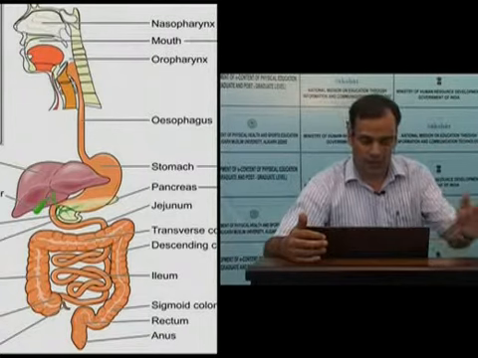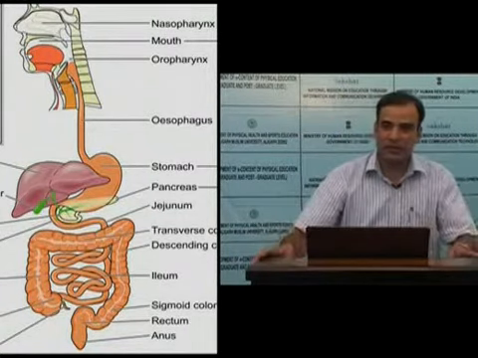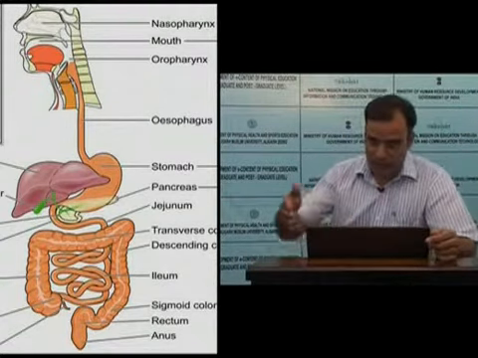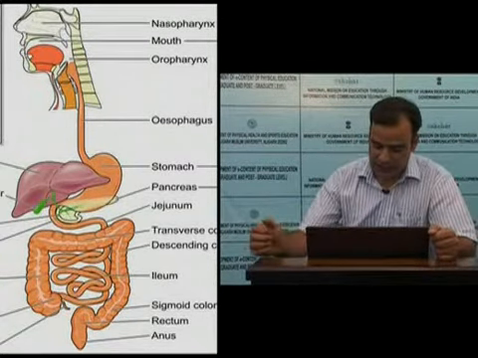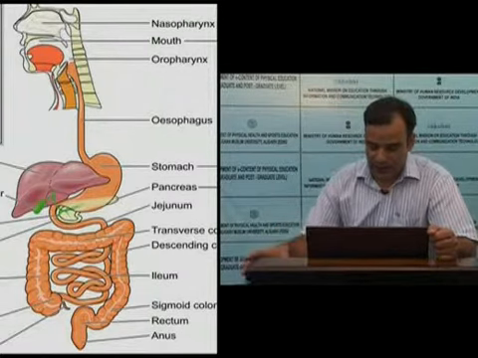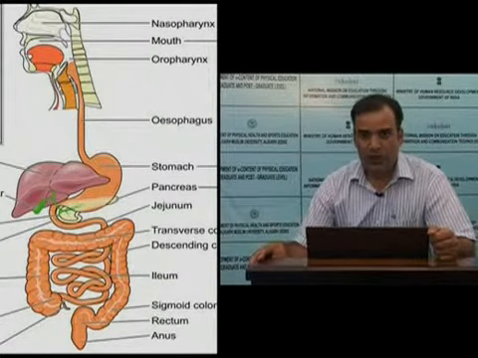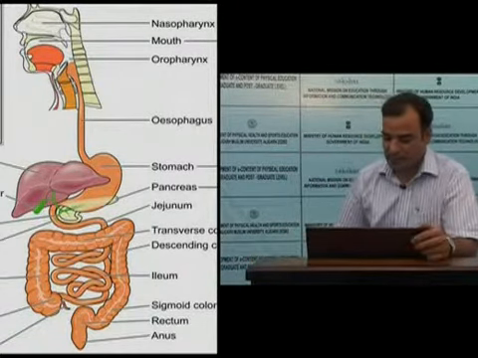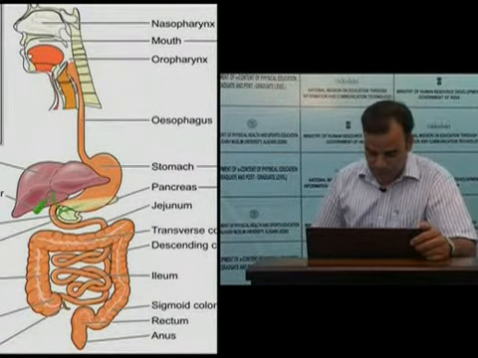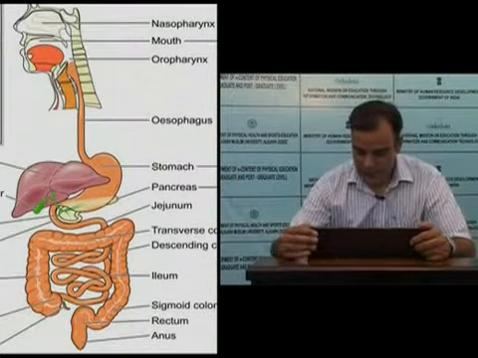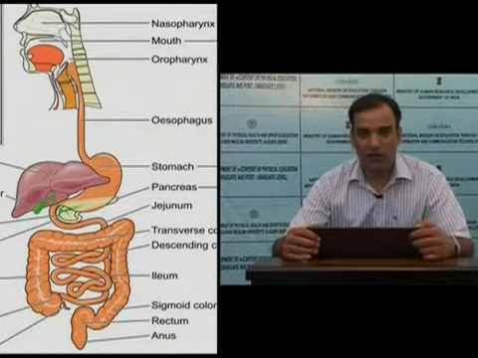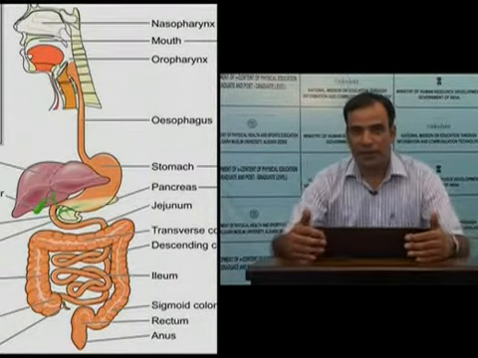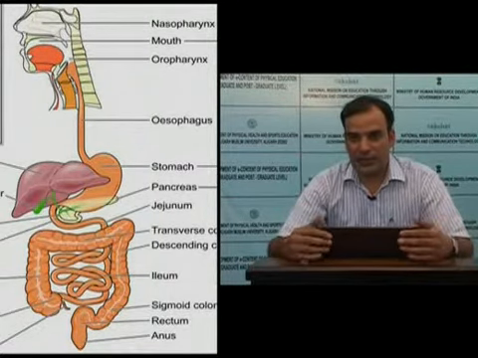Mucus is not a digestive secretion. Here we will be discussing the digestive secretions only. So in the mouth, first there will be saliva, which comes from the salivary glands. In the stomach, there are two types of secretions. One is acid and the second is pepsin. Pepsin is an enzyme which digests proteins. From the liver, the secretion which helps in digestion is called bile. Bile actually does not contain any enzyme, but it helps in the digestion of fats.